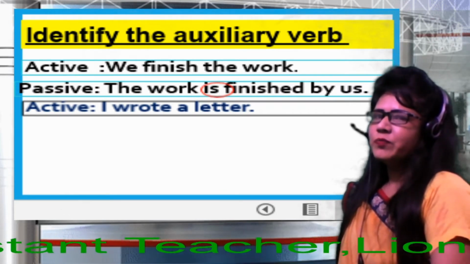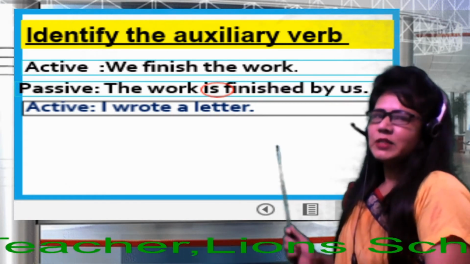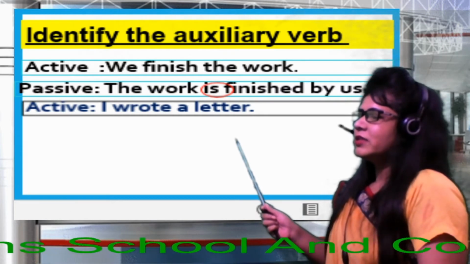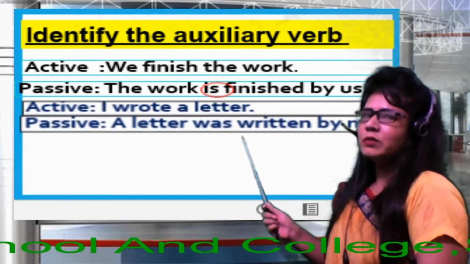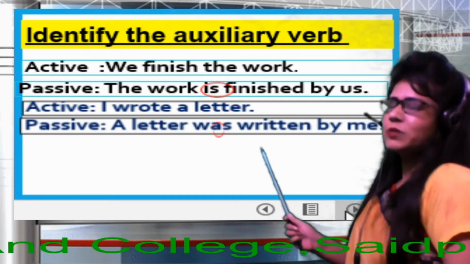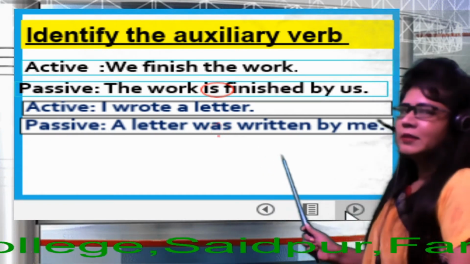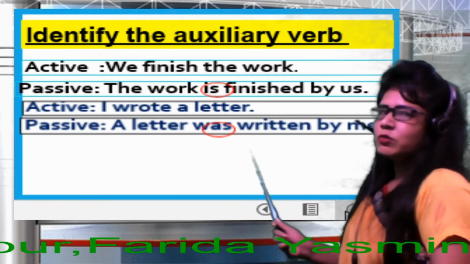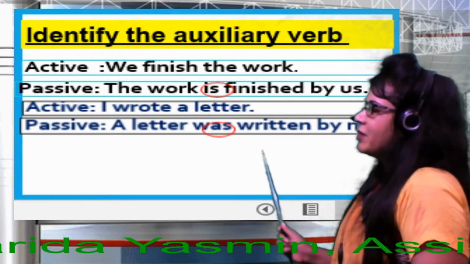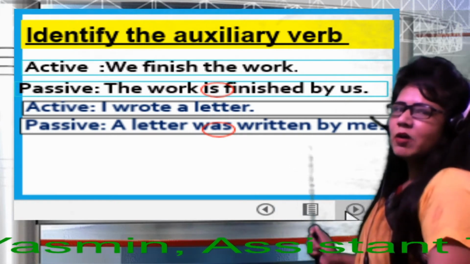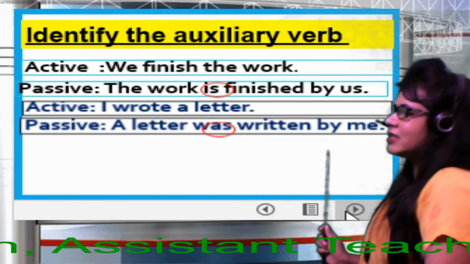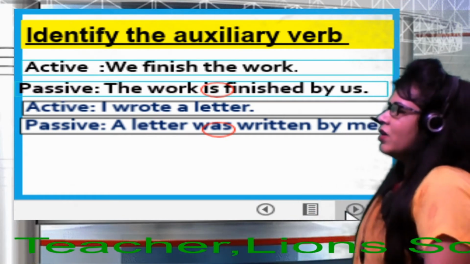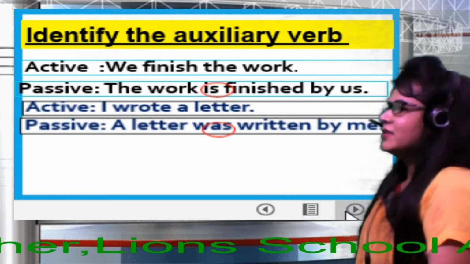Next one for you. I wrote a letter. Please follow carefully. I wrote a letter. So this is in active mode. Now we'll change it into passive mode. A letter was written by me. Okay. Object becomes subject, tense-wise helping verb, past participle of main verb, by, and subject becomes object. So dear learners, this is the structure of passive mode in an assertive sentence, and it is of course in past indefinite tense, dear.